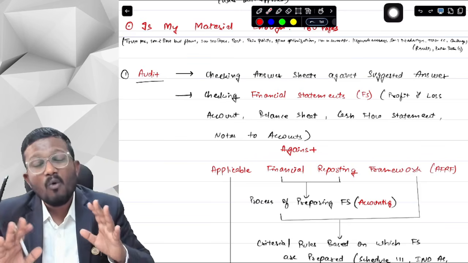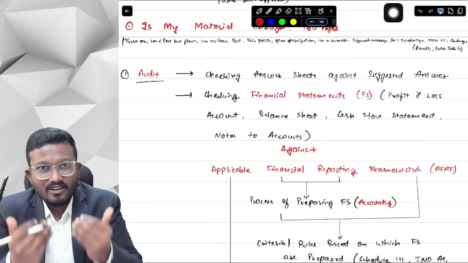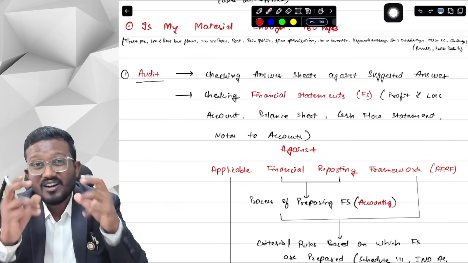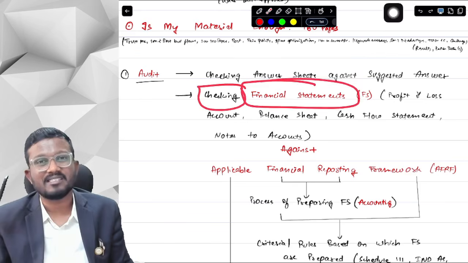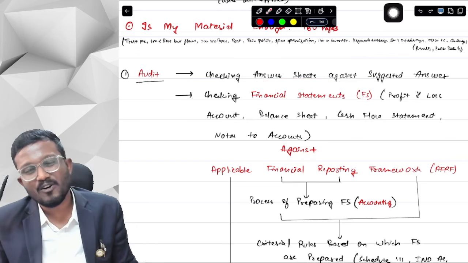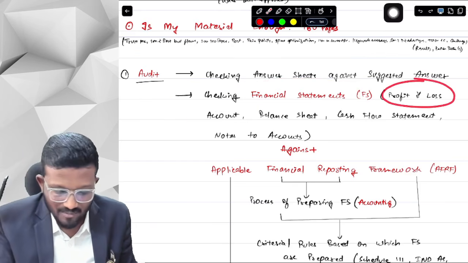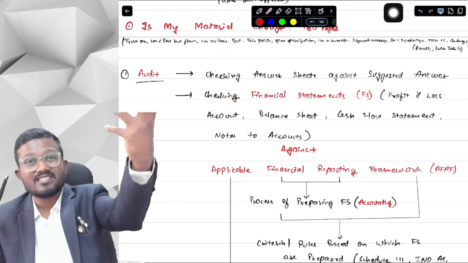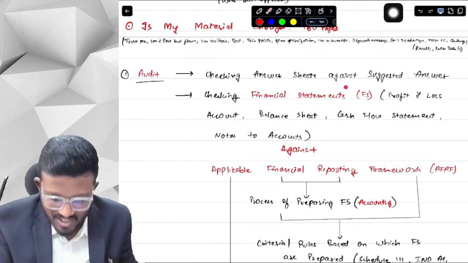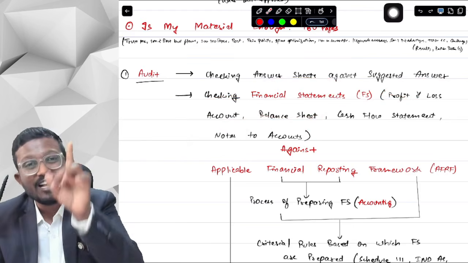Now, when we are talking about the CA Final audit syllabus, what audit actually stands for is that we check financial statements. Now, what are financial statements, sir? We already know about it, sir. Financial statements means our profit and loss account, our balance sheet, our cash flow statement, notes to account, our statement of changes in equity, everything combined is called financial statements. So here we are checking financial statements.